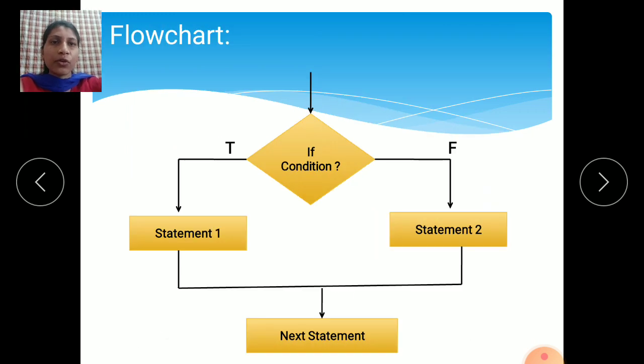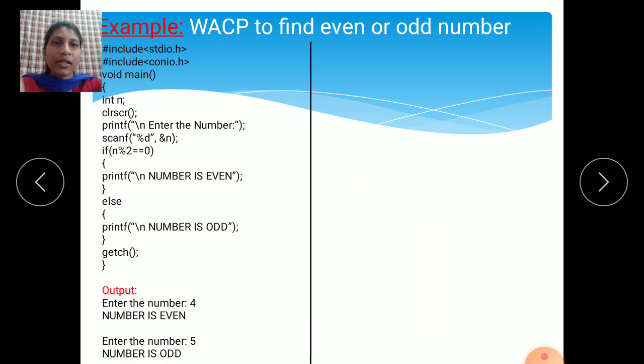Okay, this is the flow chart of the if else condition. Then an example. See here, write a C program to find an even or odd number. This is your program number 3. You have executed this C program, the even or odd number program. In this program, I have used the if else statement, means the if else condition.